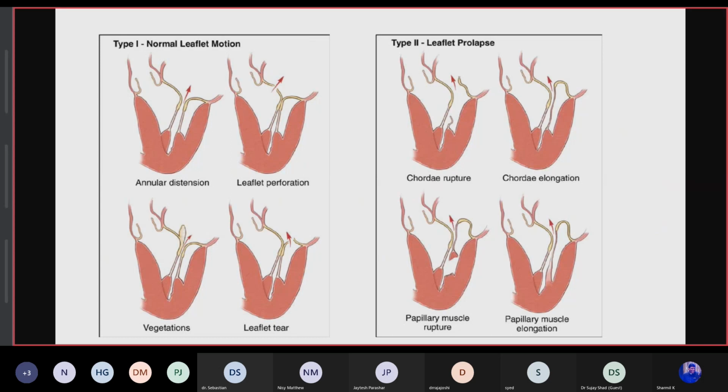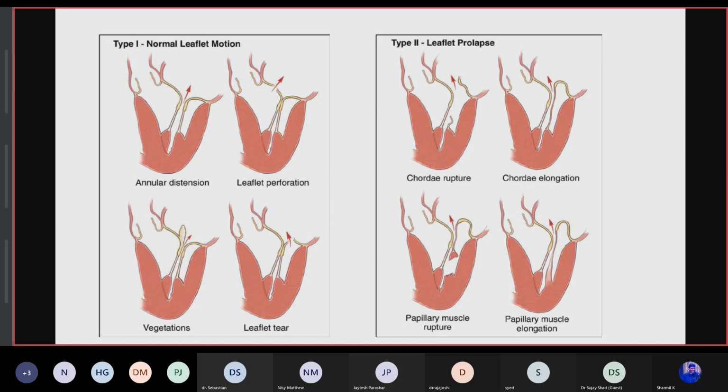Regurgitation is due to lack of coaptation between the two leaflets. This could happen because of annular dilatation, leaflet perforation, vegetation, or leaflet tear. Here the plane is not distorted; coaptation is the main problem.